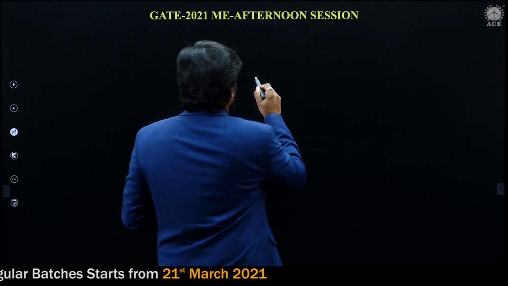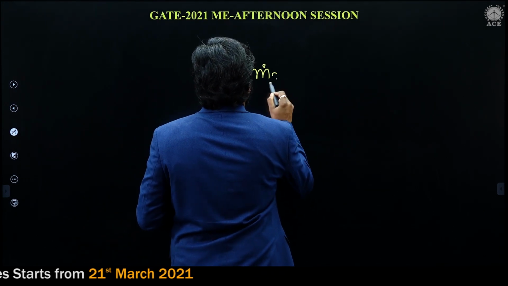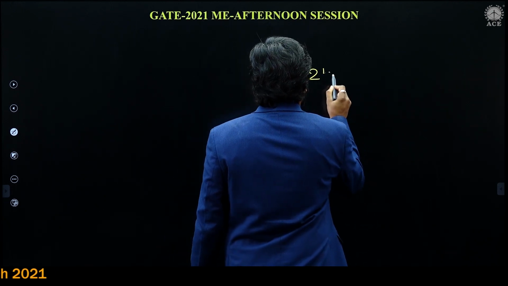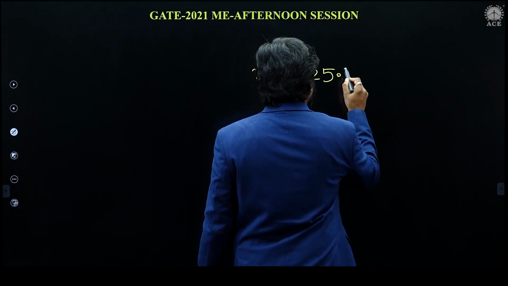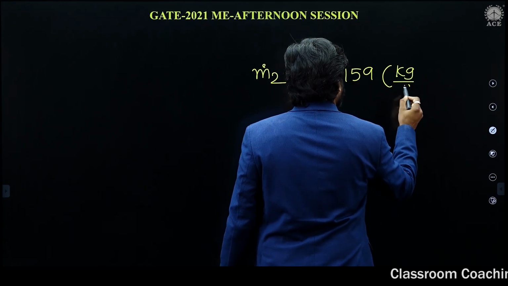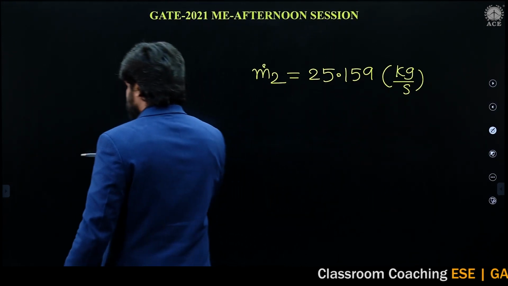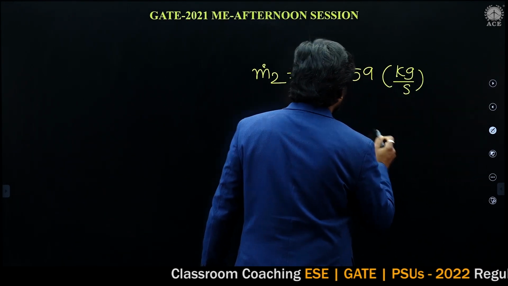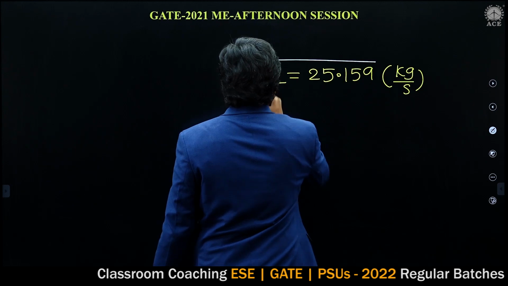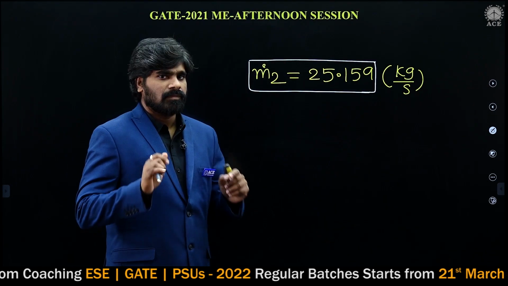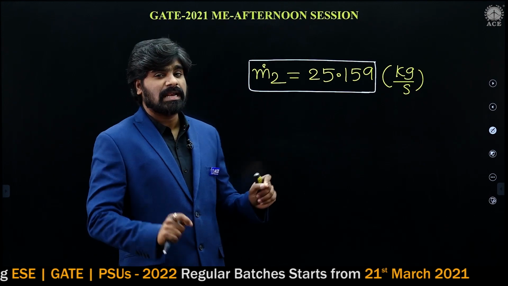If you calculate the mass flow rate at section 2, it is going to be 25.159 kg per second. So this is the mass flow rate at section 2.